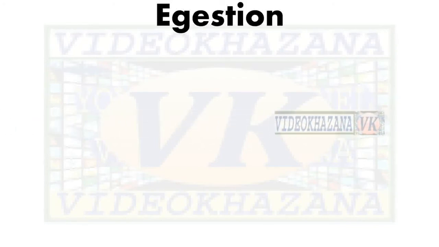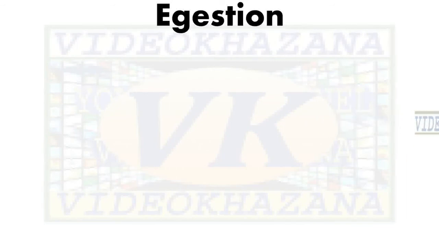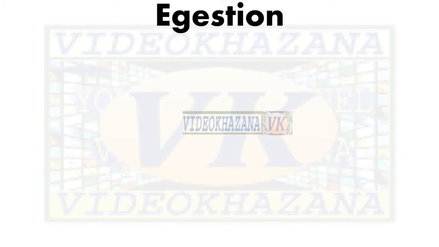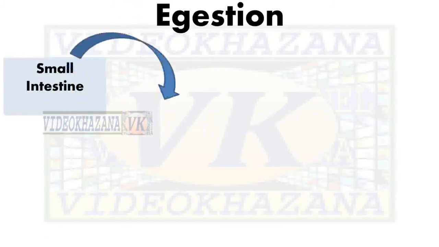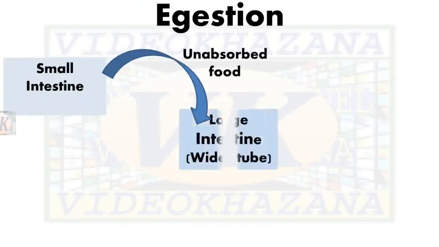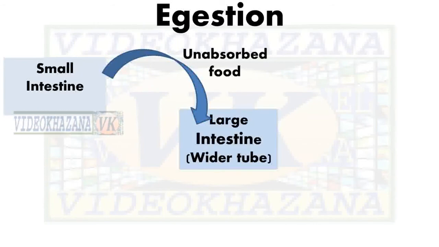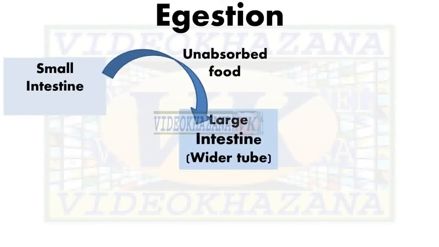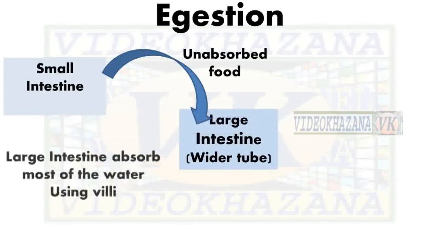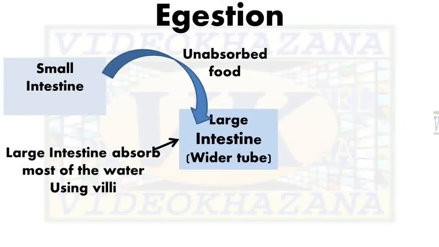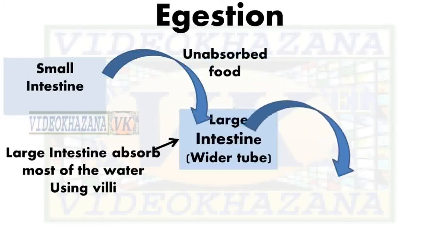Now last step, egestion. Egestion is a process which is done in the large intestine. Food after absorption reaches from the small intestine into the large intestine, which is a wider tube. This large intestine absorbs most of the water using the villi, because villi are also present in the large intestine.